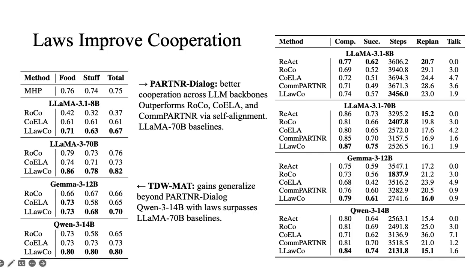The left table is on TDW-MAT. We see the same trend here. LLawCo improves performance across model families and object categories. And Qwen 14 billion with laws can outperform baselines built on much larger language models. So the takeaway is not just that the laws help on one benchmark, they improve cooperative behavior across different environments and different LLM backbones.